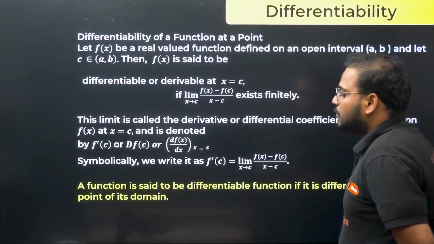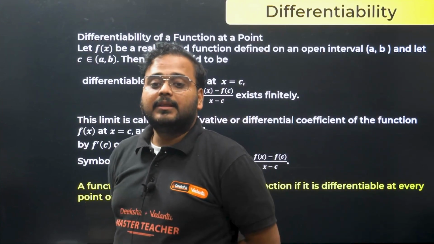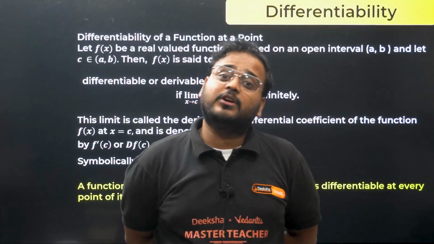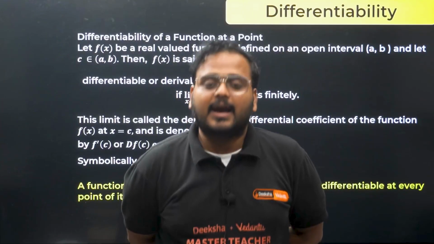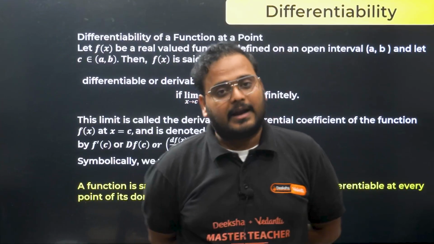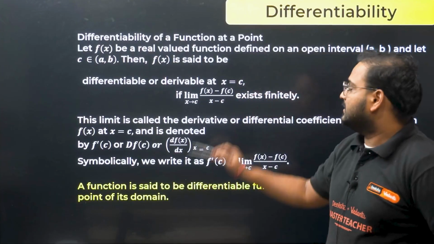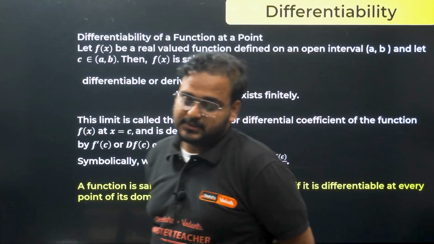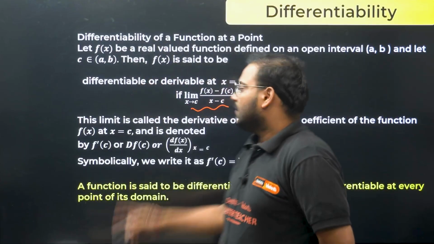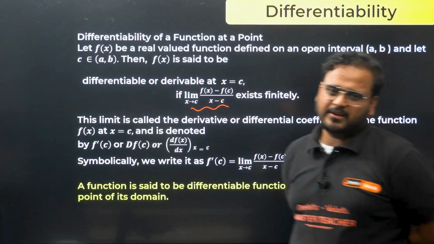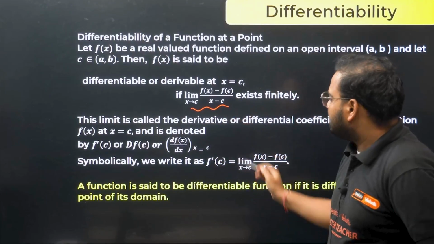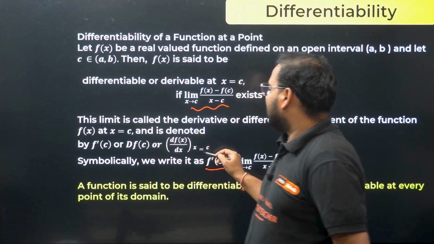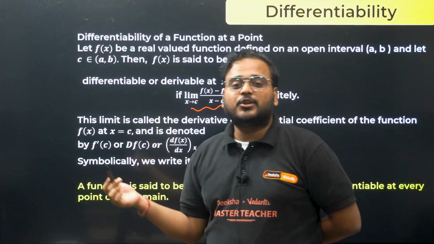Okay. So in here, in the previous case, you were dealing with limits, you were dealing with LHL, RHL. Here you will deal with something called LHD and RHD, left hand derivative and right hand derivative. Now this over here you see is called the derivative from the first principle. Again, here also there is a limit involved, and that limit is called your first principle derivative. And you represent it like this: f dash of c, or d of f(x) by dx at x equals c. This is the way to represent your derivative.